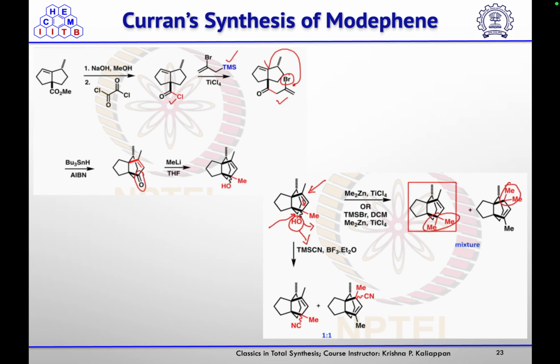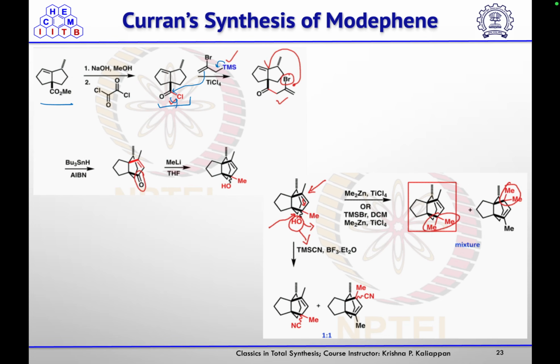Now, whatever the olefin they synthesized, this on treatment with NaOH, so they did hydrolysis, and on treatment with oxalyl chloride, they synthesized this acid chloride. Then this on treatment with the titanium chloride and this TMS alkene species, this TMS will react on this acid chloride to give you this substituted product.